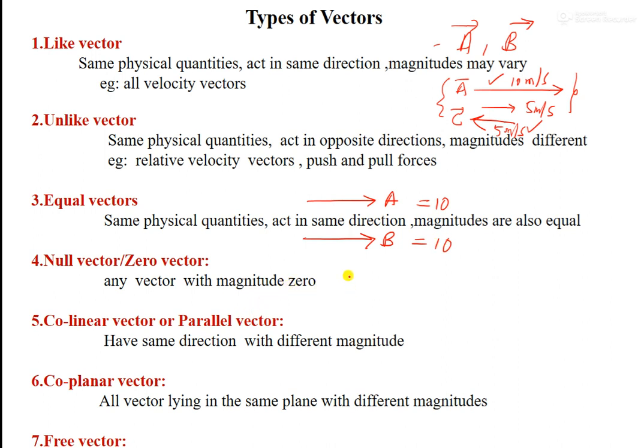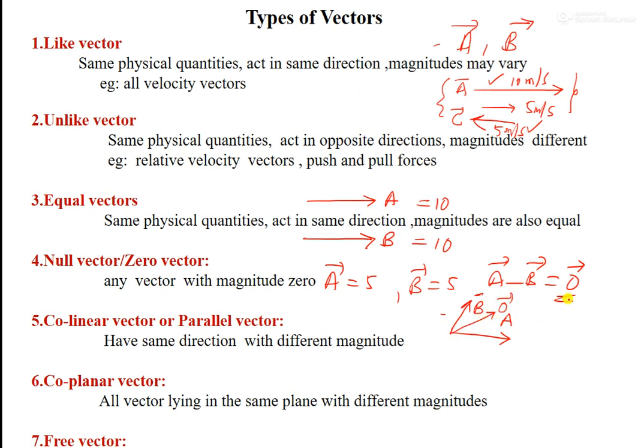Similarly, the zero vector or null vector: when A is equal to 5 and B is equal to 5 in opposite directions, the resultant vector is 0. There is no magnitude for this one, that means the magnitude is 0, but it has no direction.